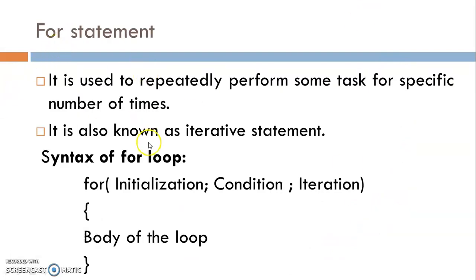Now the for statement is similar to the while and do while loops, but in a for loop I write three terms in one statement: initialization, condition and iteration. It is also known as an iterative statement. The syntax of the for loop is like this: in brackets, initialization is done, then a semicolon, then the condition is written, then a semicolon, and then the iteration, meaning the increment or decrement of the variable, then the body of the loop.